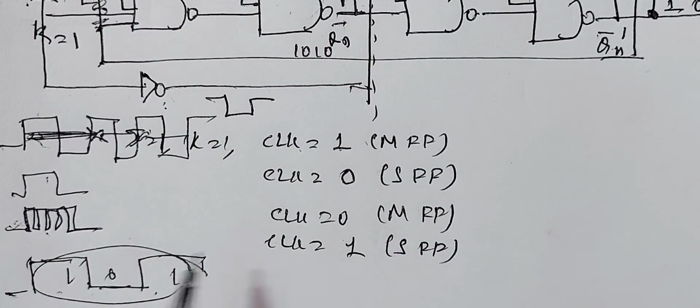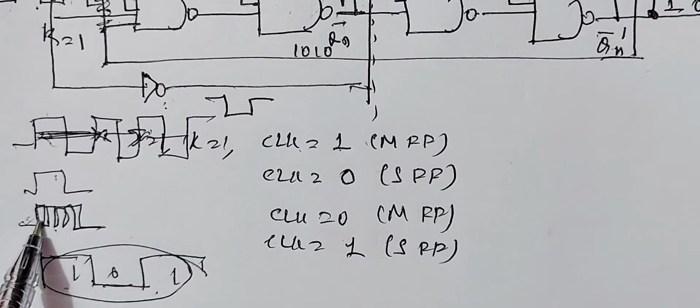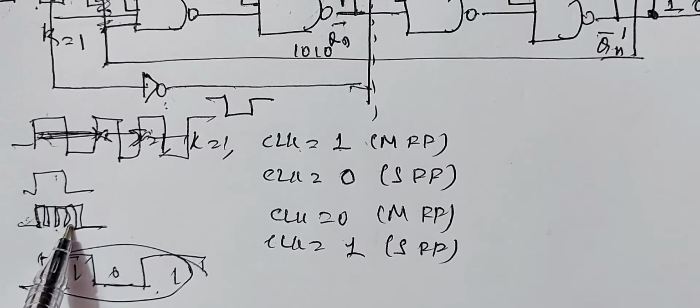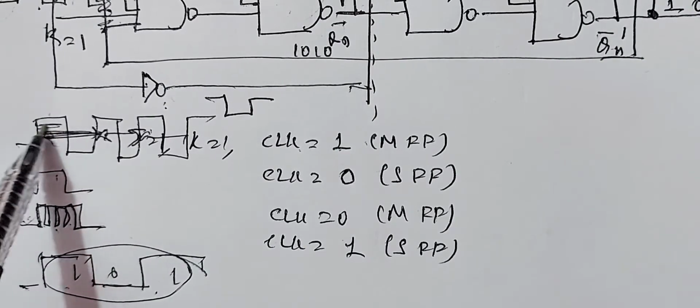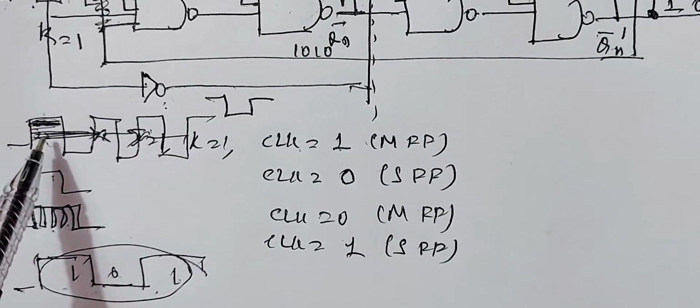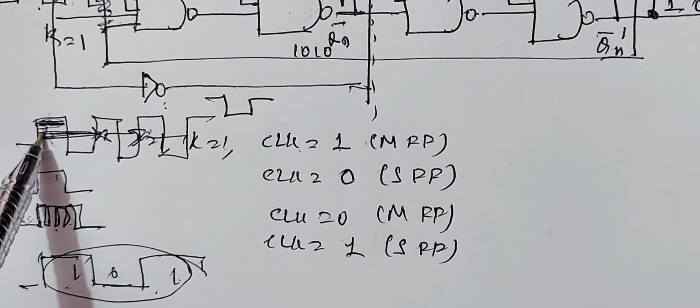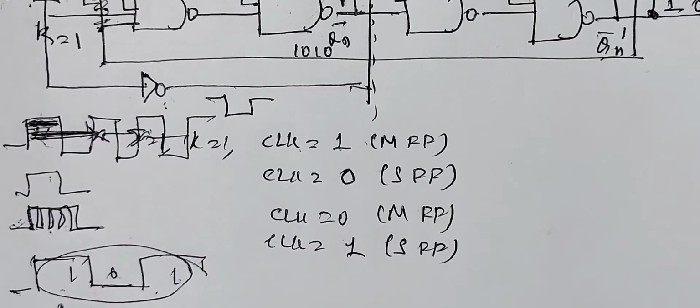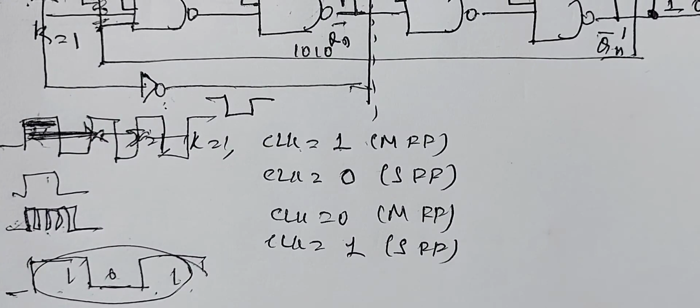In race around condition, a continuous change of 1 to 0, 0 to 1 occurs in a period equal to the period of only one pulse. Whereas in toggle condition, a continuous change of the state from 1 to 0, 0 to 1 occurs in a period equal to the sum of the periods of both the positive cycle and the negative cycle. During this period, there is a continuous change of 0 to 1, 1 to 0. This is called the toggle condition. This is how the JK flip-flop removes the race around condition.